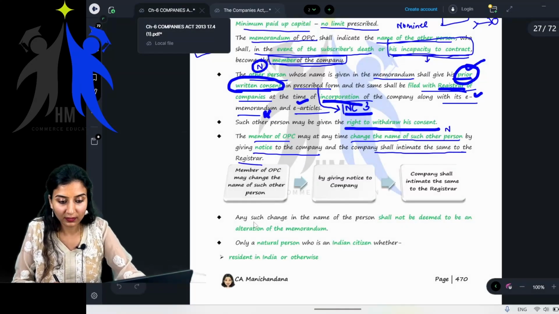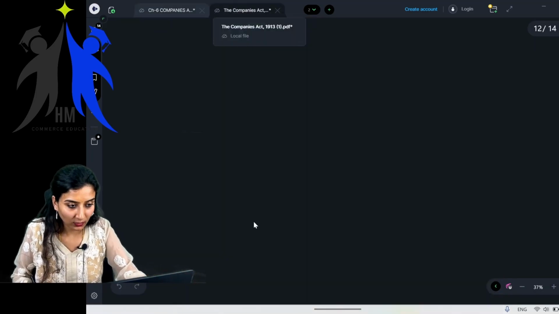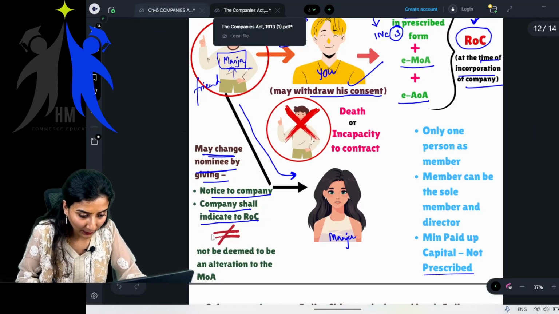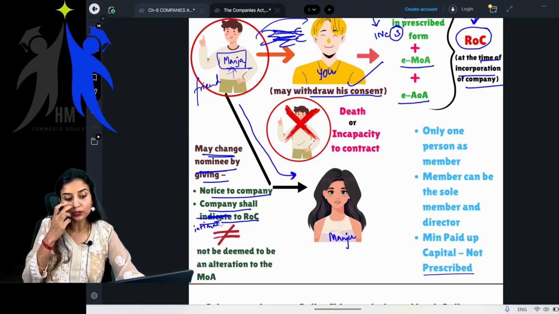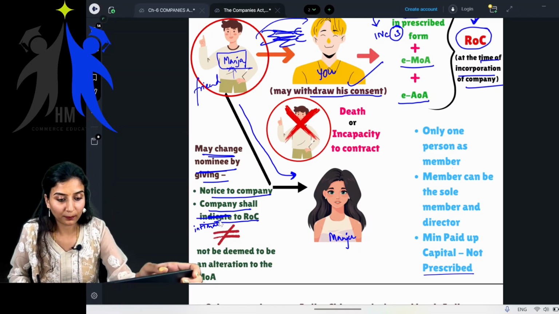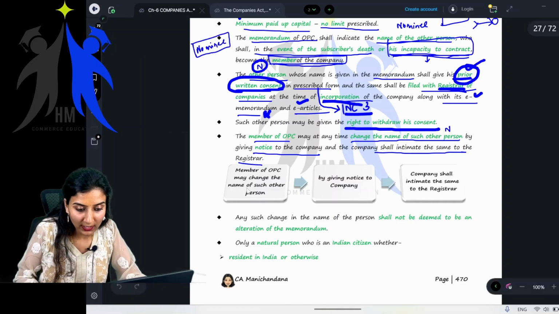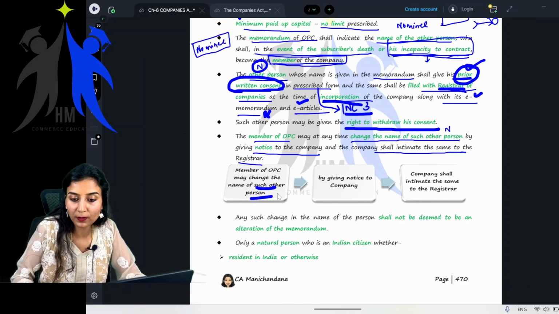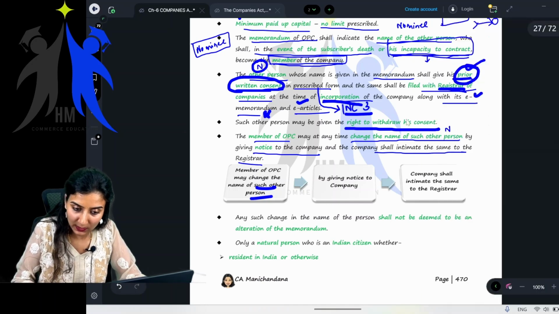That is what they have tried to indicate. No, this is intimate. Sorry, this is not indicate. This is intimate. Right? Intimate the same to the registrar of companies. Fine. Okay, see. So the member of OPC may change the name of such other person. Who is that such other person? That is the name of the nominee. He can change the nominee at any time. Yes, ma'am, he can do so.